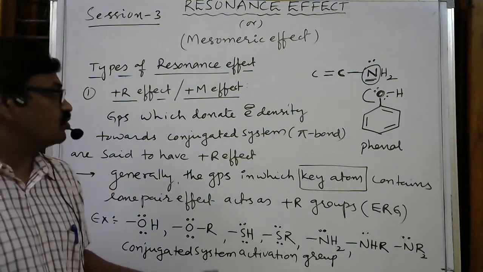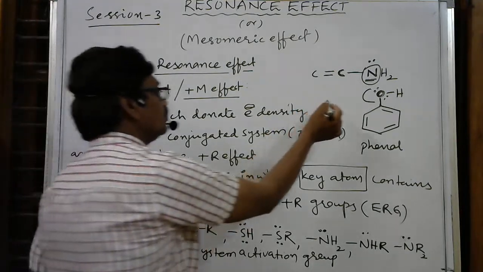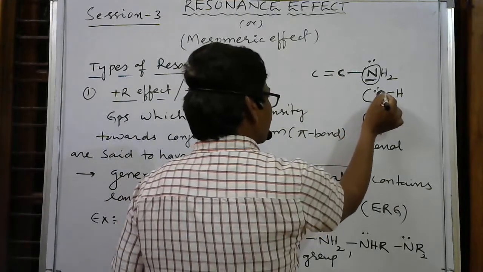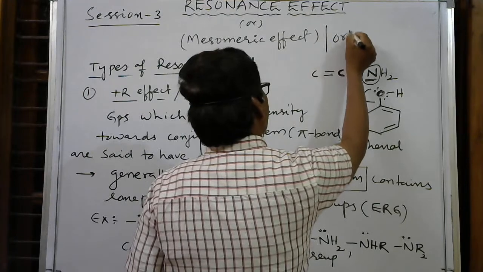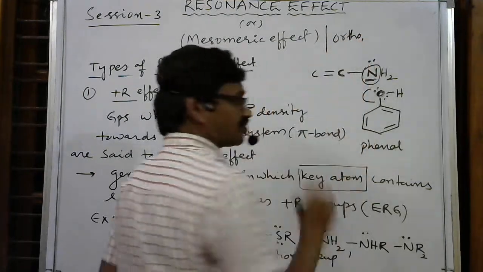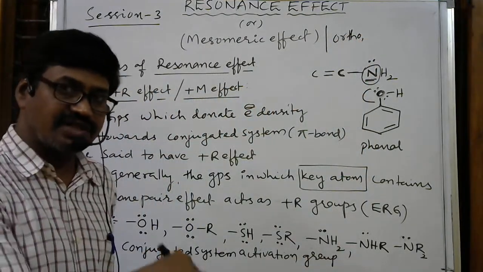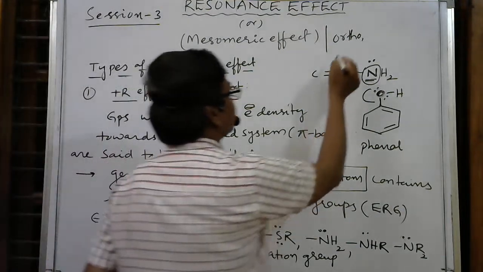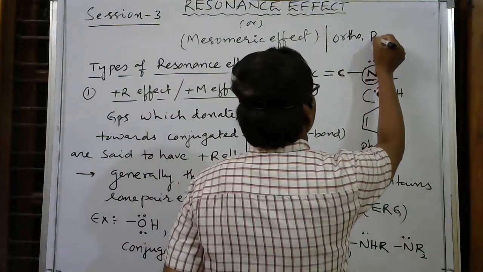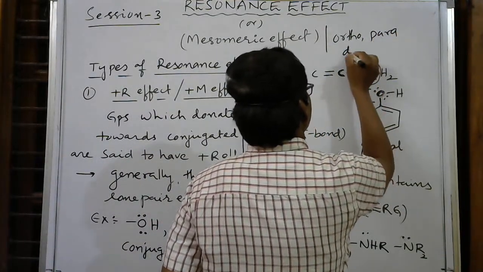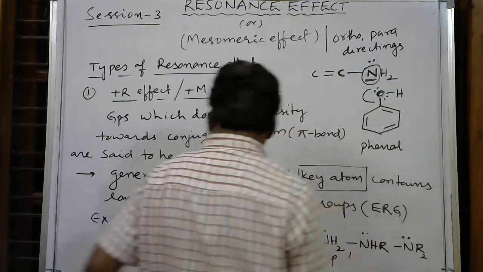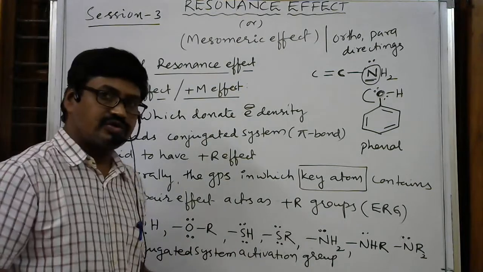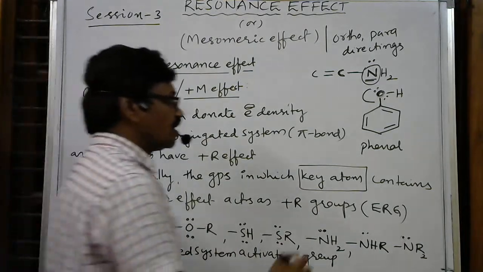And all these groups, if present on the benzene ring, are ortho and para directing. Remember, about directing influence I will discuss again in the applications. Just remember these are ortho and para directing groups.